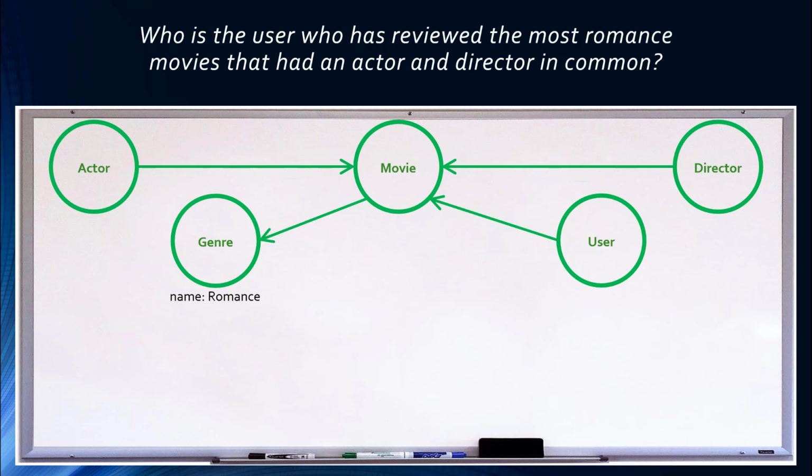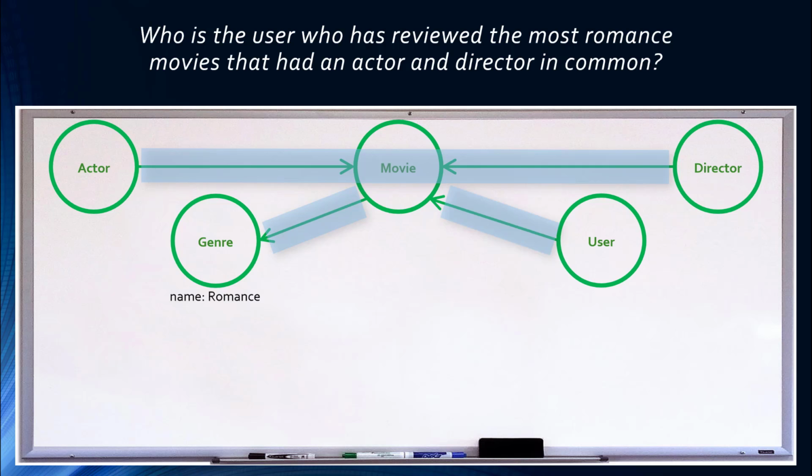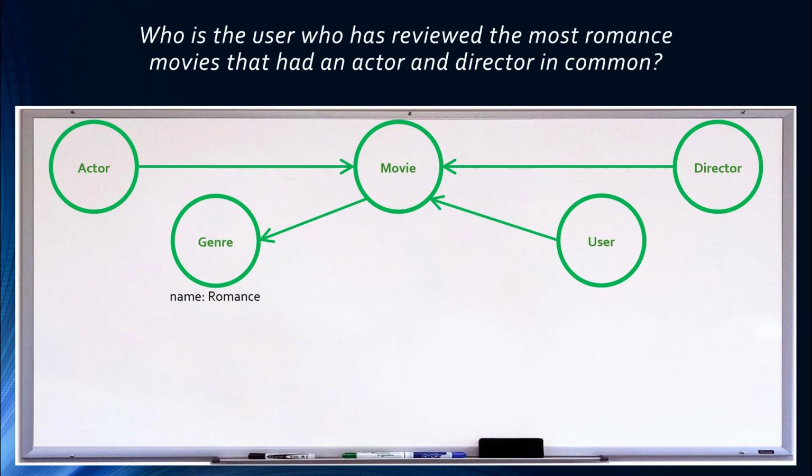The first path, similar to what we've done before, will go from actor through movie and include the director node. We'll then add a second path that goes from the movie to the genre node, and then we'll add a third path that goes from the user to the movie node. The second and third paths could be combined. Similar to the first path, we could have a second path that goes from the user to the movie node and then over to the genre node. Let's start by adding the actor, movie, director path.